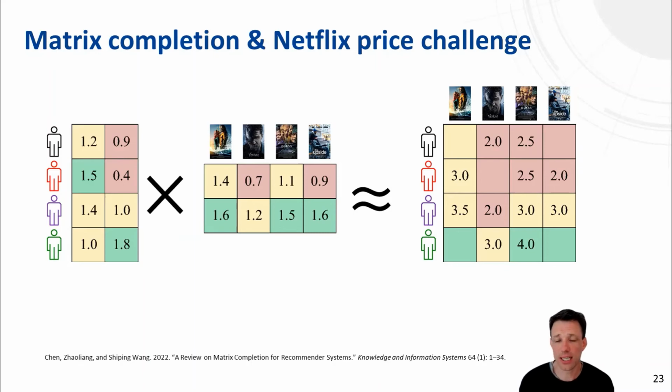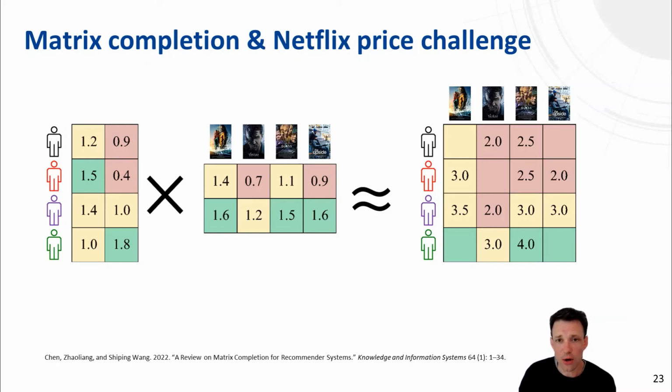The methods developed in that context are matrix completion methods that try to use algebraic tools, using singular value decomposition, to derive a low rank representation of that matrix, which can then be used to complete that matrix. Intuitively, you can think about that as you assign movies to types of movies and you assign individuals to the preference for the individual types of movies. And once you have done that, then you can multiply the two together to complete the entire matrix.